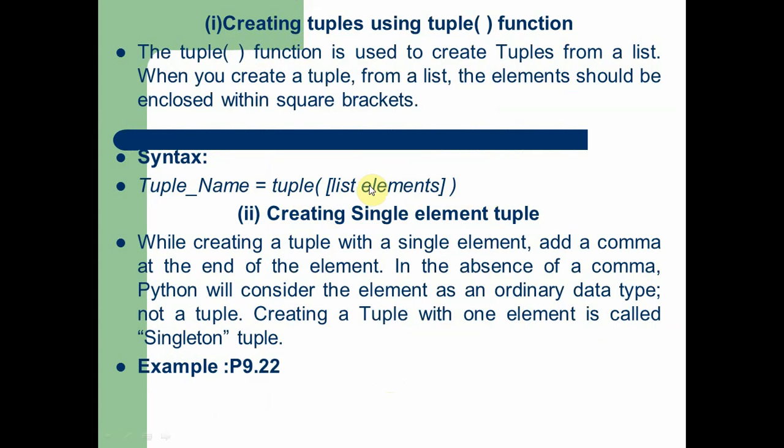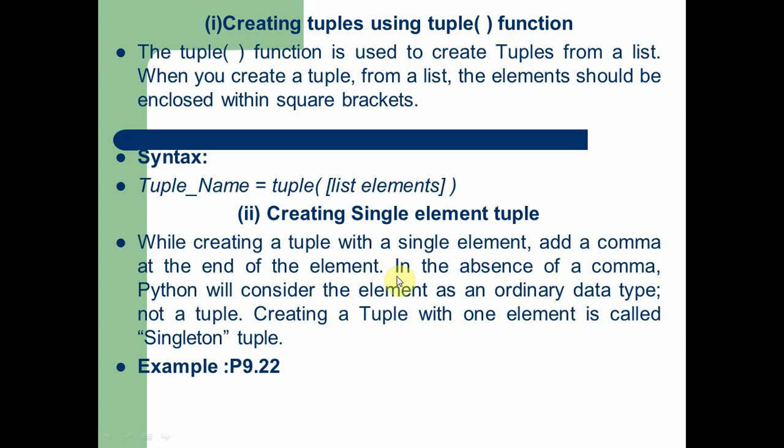Now we can create a tuple with a single element also in Python. So how can we create a single element tuple in Python? While creating a tuple with a single element, add a comma at the end of the element. This is the simple rule for creating a single element tuple.